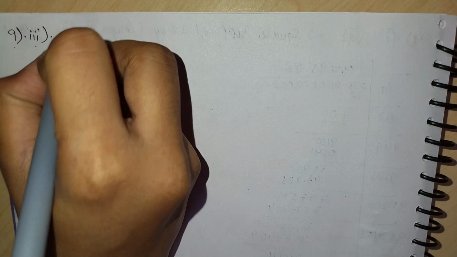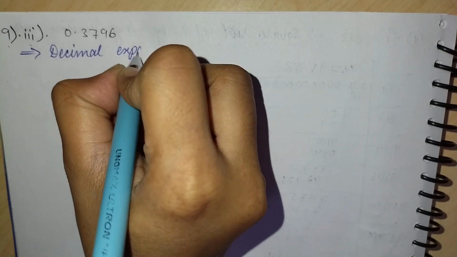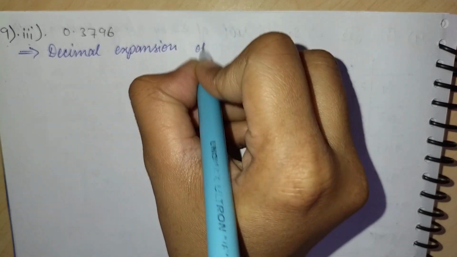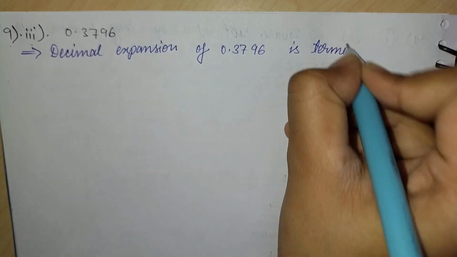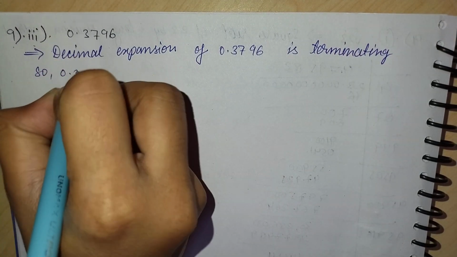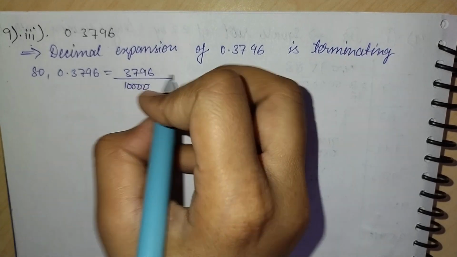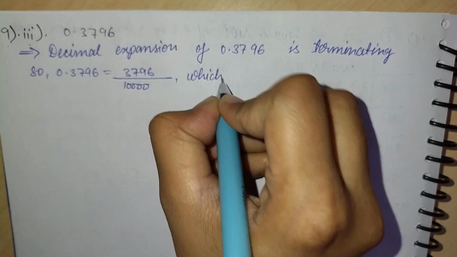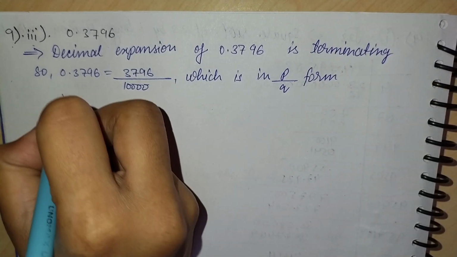Now the third part is 0.3796. As the decimal expansion of this is terminating, this is 3796 upon 10,000, which is in the form of p by q. Hence 0.3796 is a rational number because it is in the form of p by q, and it is a terminating decimal expansion.